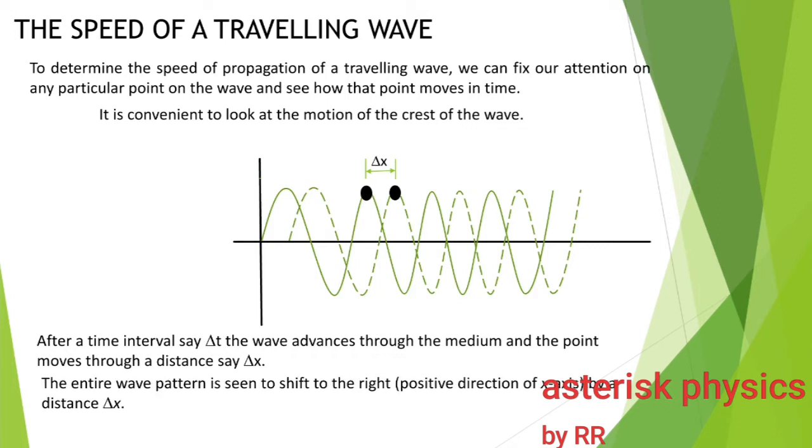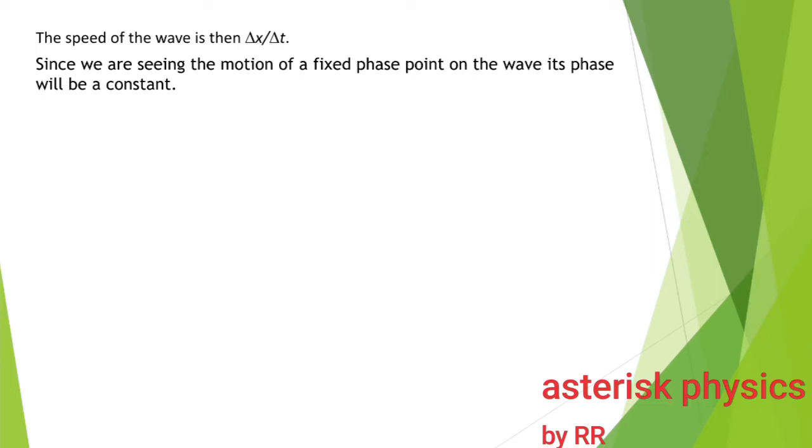So the entire wave pattern is seen to shift to the right, that is positive direction of x-axis, by a distance delta x. Therefore, the speed of the wave is delta x by delta t, by definition of speed, distance by time taken. So the speed of the wave is delta x by delta t. Since we are seeing the motion of a fixed phase point, that is, we are concentrating on the crest, which is a fixed phase point on the wave, its phase will be a constant.